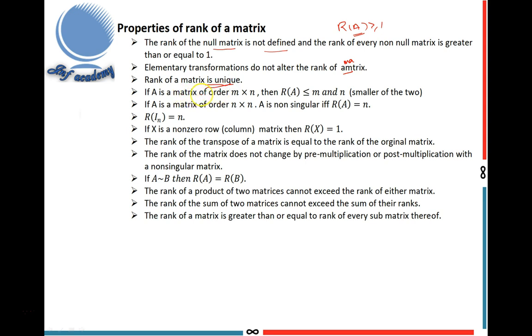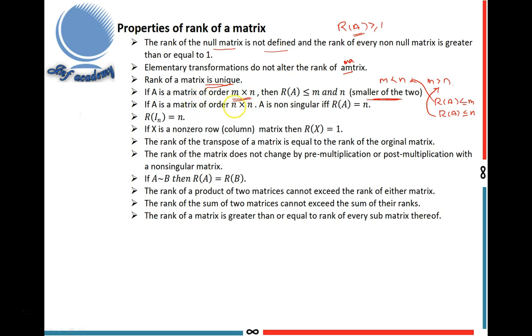Next, if A is a matrix of order m by n, then R of A is less than or equal to m and n, the smaller of the two. Smaller of the two means suppose m is less than n, so rank of A is less than or equal to m only, because m is the smaller. Next, suppose m is greater than n, then R of A is less than or equal to n, because n is the smaller one. This is this property.